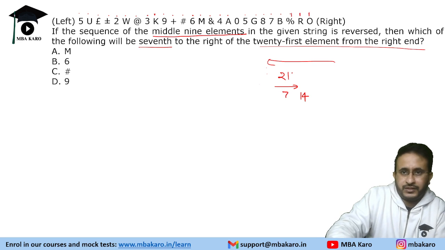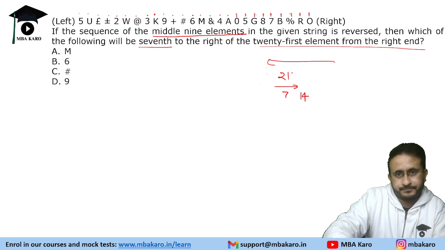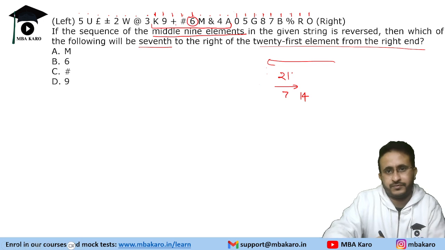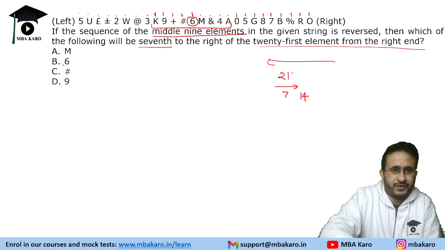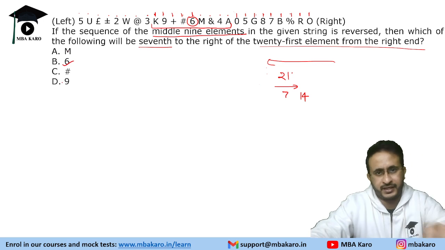1 2 3 4 5 6 7 8 9. Let us say we are reversing these elements. Okay, so 10 11 12 13 14. So this could possibly be the answer. So I guess it has to be one out of M6 hash or 9.